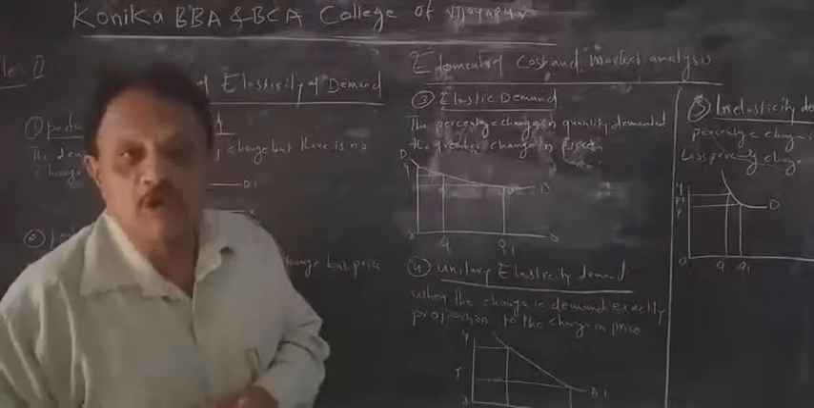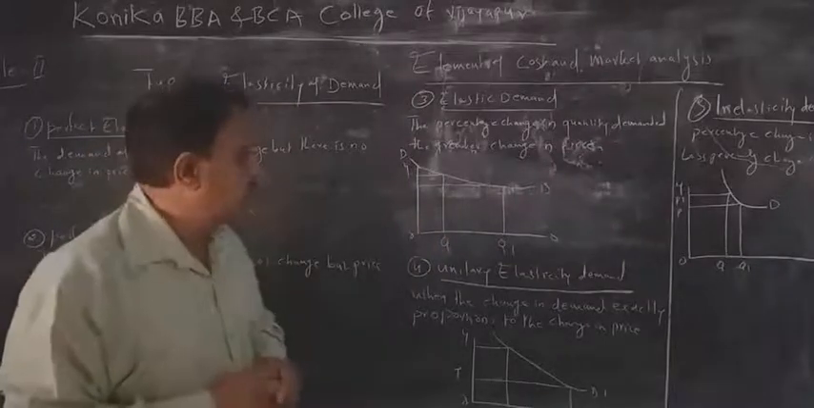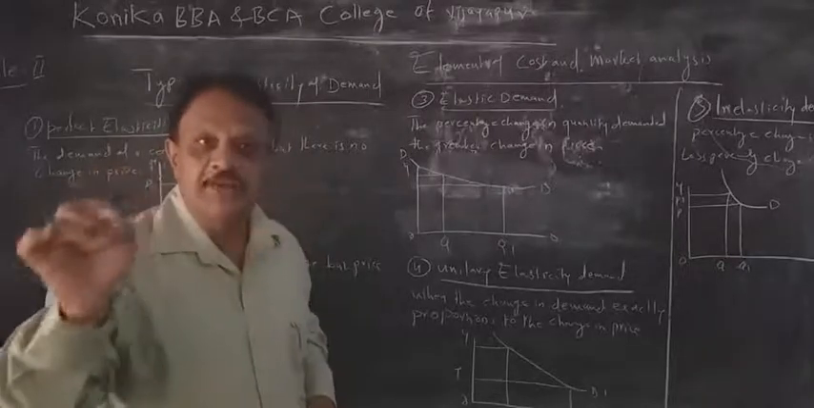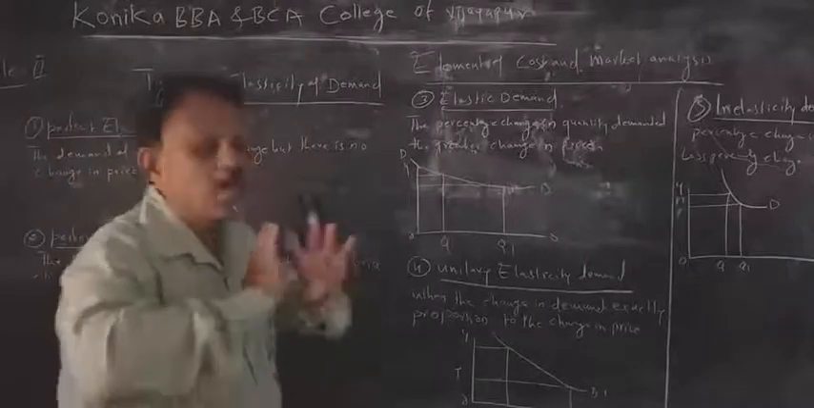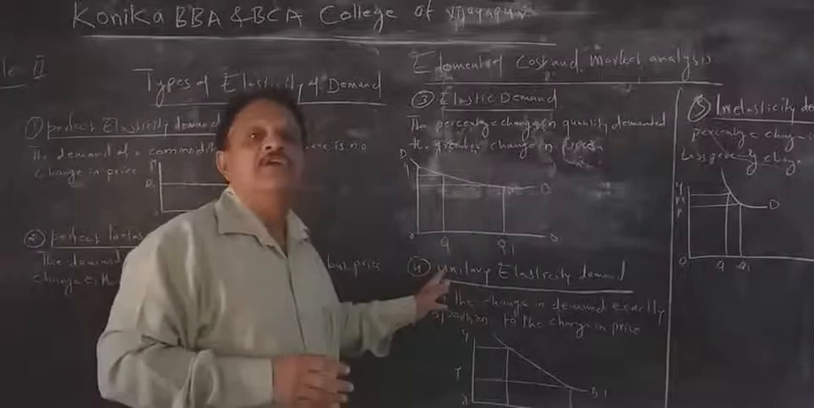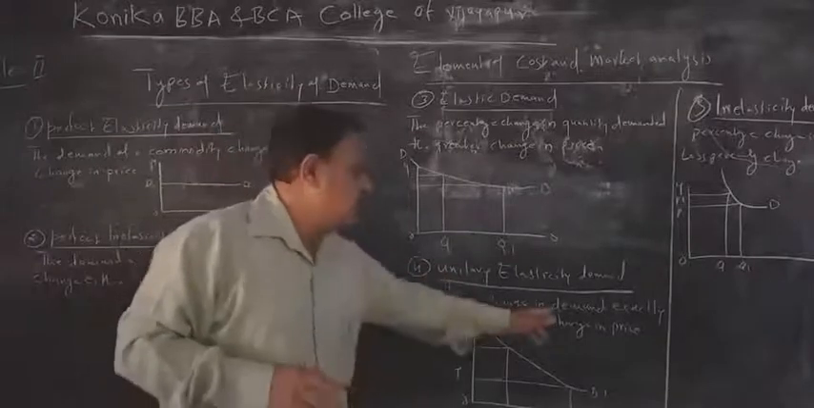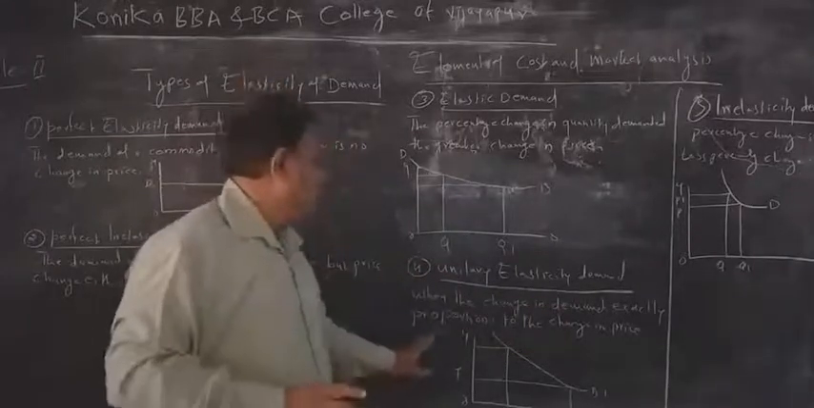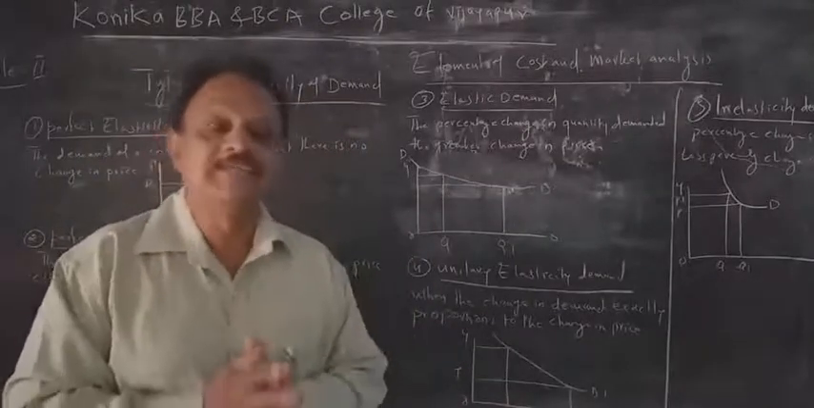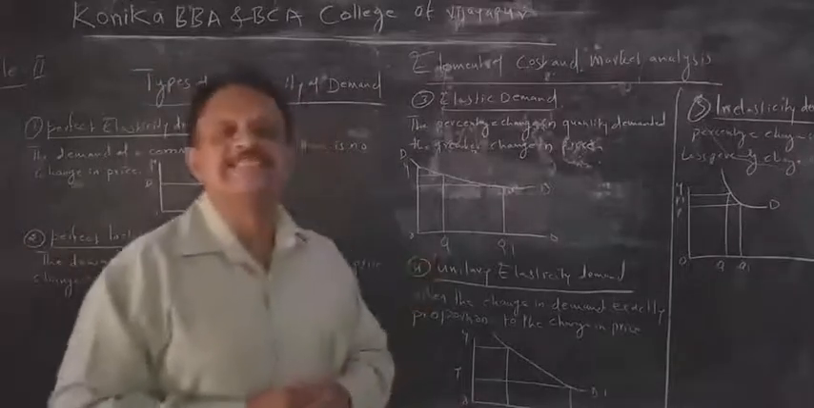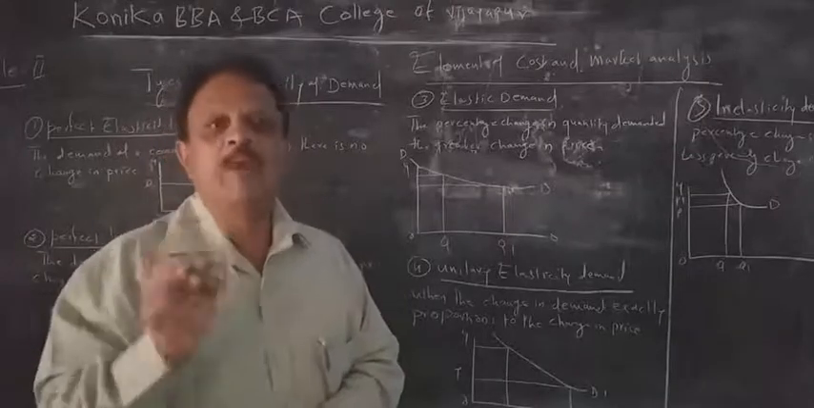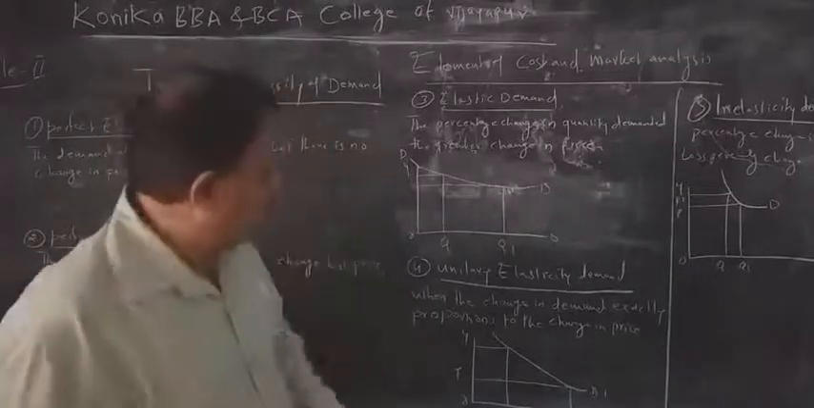Then the fourth one is unitary elasticity of demand. Unitary elasticity of demand means a 1% change in the demand brings a 1% change in the price. An equal change in the price and demand is called unitary elasticity of demand. When the change in the demand is exactly proportionate to the change in the price, the same change in the price, it is called unitary elasticity of demand. Equal: 1% change in the demand, 1% change in the price, that is unitary.